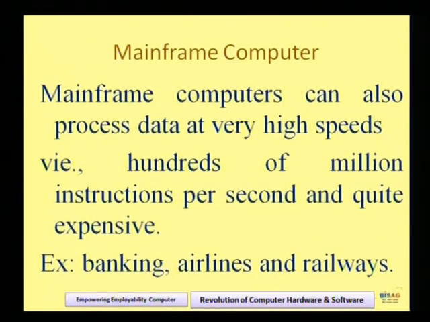The second one is the mainframe computer. What is the meaning of mainframe computers? Mainframe computers can also process data at very high speeds, right? Via hundreds, or we can say millions, of instructions per second, and they are also quite expensive. So the mainframe computer is also used for high performance, and it has the ability to process a large amount of data. Please check the contents, please check the slide. There are a few examples of mainframe computers: banking, airlines, and railway.